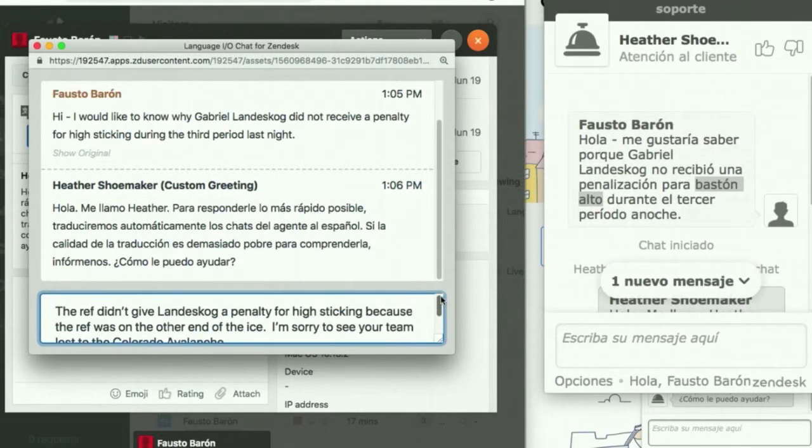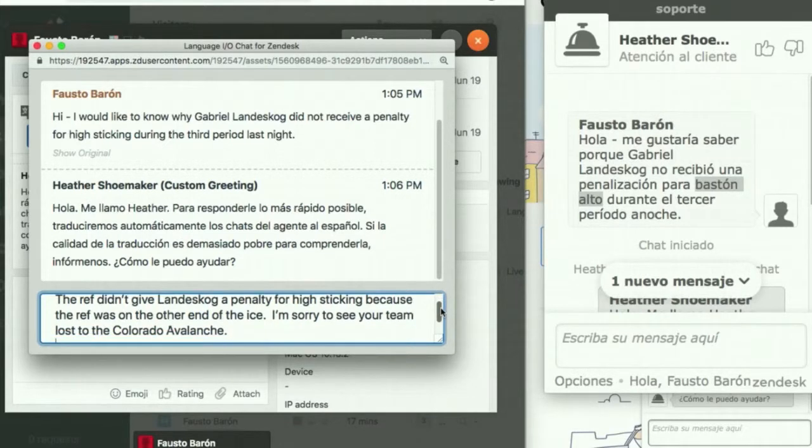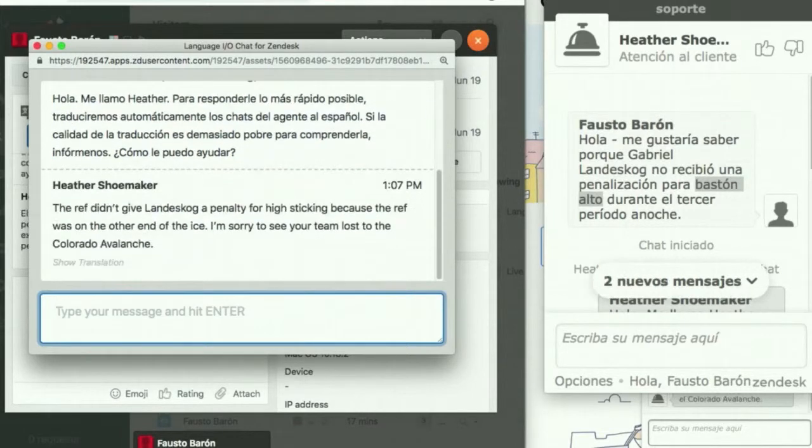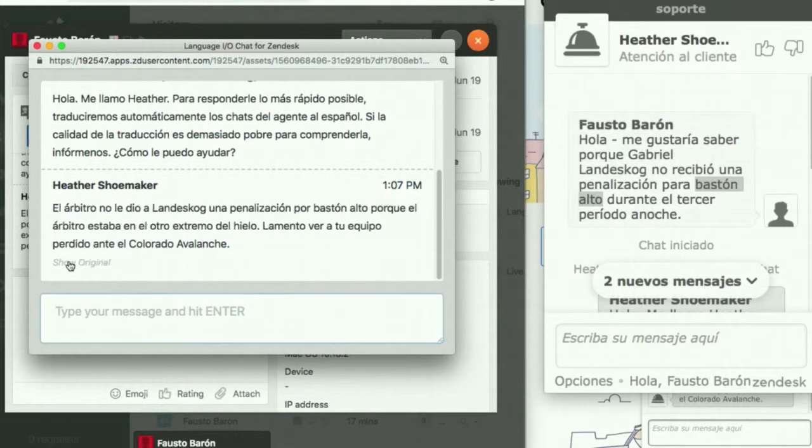"The ref didn't give Landeskog a penalty for high sticking because the ref was on the other end of the ice. I'm sorry to see your team lost to the Colorado Avalanche." And we sent. As before, the agent is just going to see the English unless they click on Show Translation, so they can see what the Spanish looks like.